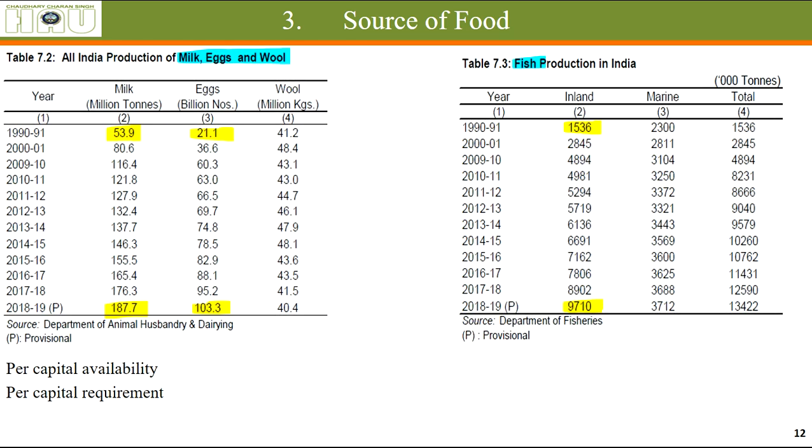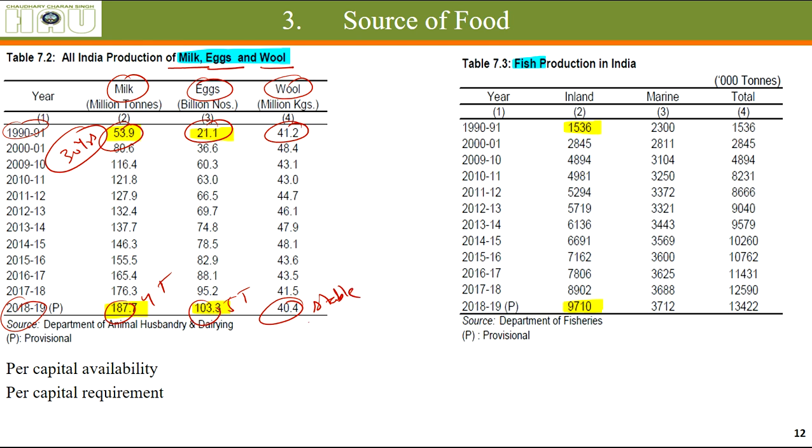Also, you can see the production of milk, egg, and wool. Production of milk has increased 4 times in the last 30 years only. The data of previous years I could not find, from the 1990s to 2018-19. Production of eggs has increased 5 times. Production of wool has more or less remained stable. This might be due to different reasons which I don't know of right now, so I'm frankly not going to tell you anything about it.